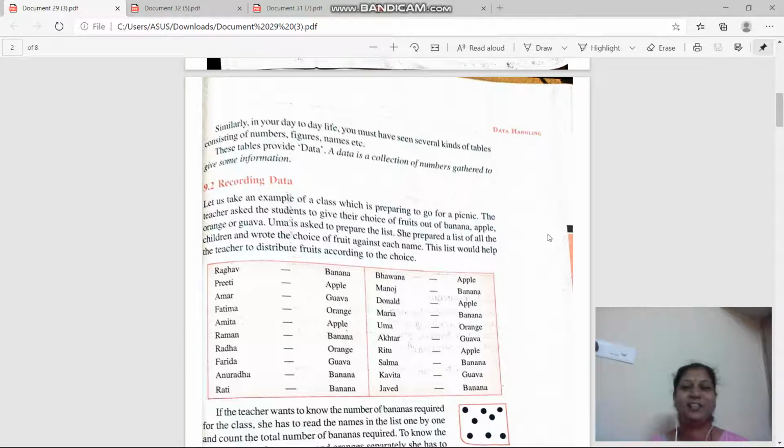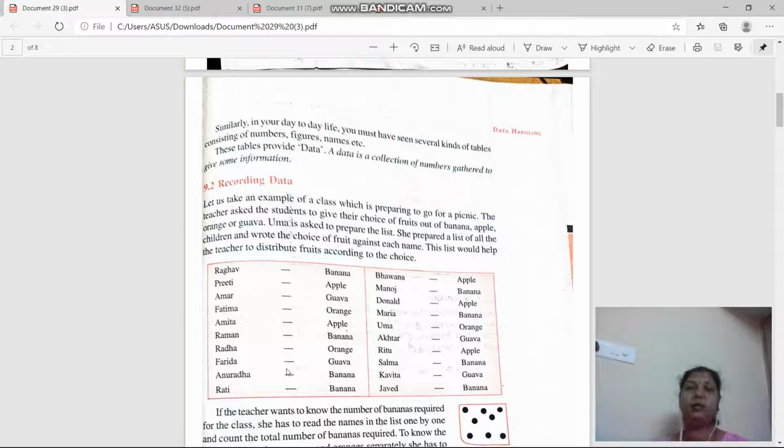Fine. Now see here how to record the data. For this there are some examples given. Actually it is 6th standard and they go for a picnic. Ma'am has brought some fruits to give them. But every fruit is not liked by all of us, we like certain fruits, right? So the teacher asked some student, maybe Radhika, to make a list and ask each student which fruit they like.